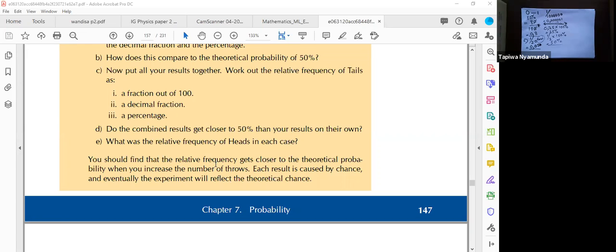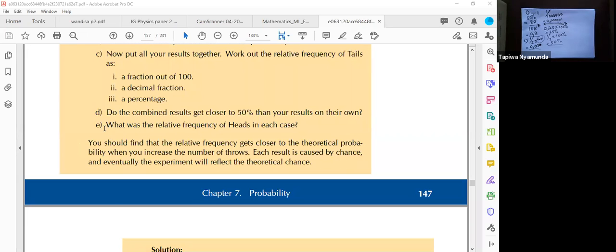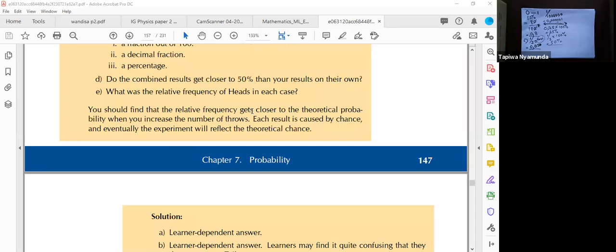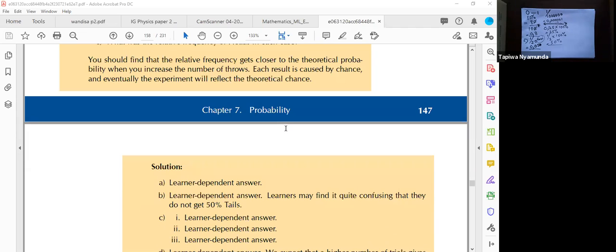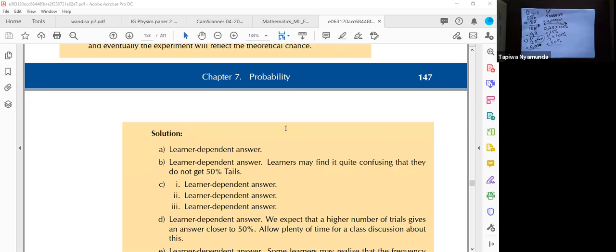Okay, let's look at part E. Part E is saying, what is the relative frequency of heads in each case? When we are supposed to do this experiment, then we would count: how many heads did you get? How many heads did I get? That is the frequency. That is what they are asking me here. Okay, let's look at another question.